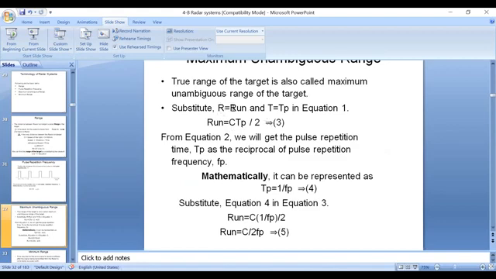We know that equation 1 is R equals Ct by 2. So instead of R, we substitute R unambiguous, which means no ambiguity about the range; it is a perfect, unambiguous range. So we substitute R equals R unambiguous and T equals Tp, where Tp is the pulse repetition time interval. By substituting this, R unambiguous equals Ctp by 2. With this we calculate R unambiguous as C by 2Fp, where Fp is the pulse repetition frequency. So we can easily calculate the unambiguous range using this formula, called equation 5.